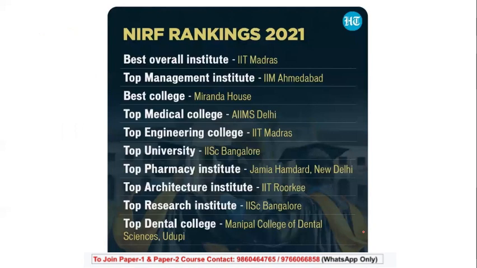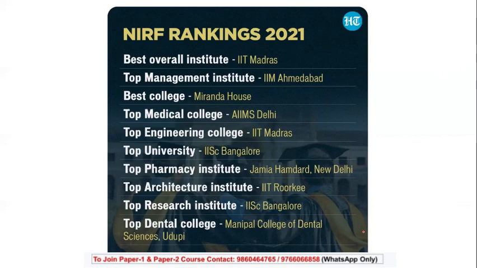Now, if you see the NIRF ranking for 2021, in detail they may give you a question, but at least you should know the basic things. The best overall institute was IIT Madras. Top management institute is IIM Ahmedabad. Best college is Miranda House. Top medical college is AIIMS Delhi. Top engineering college is IIT Madras. Top university is IISc Bangalore. Top pharmacy institute is Jamia Hamdard, New Delhi. Top architecture institute is IIT Roorkee.